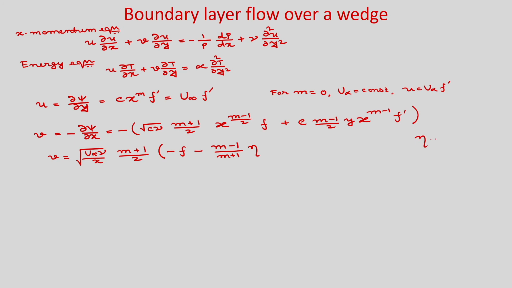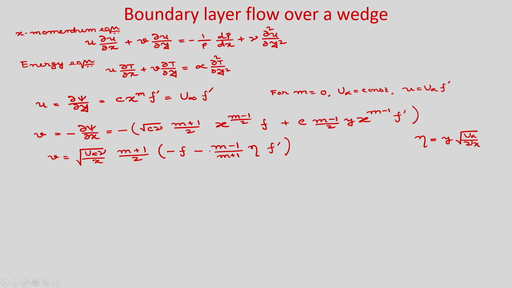Okay. Eta is y root u infinity by nu x. So, if you take common here, you will be left with eta into f prime, and if you see this is the similar expression inside the bracket.